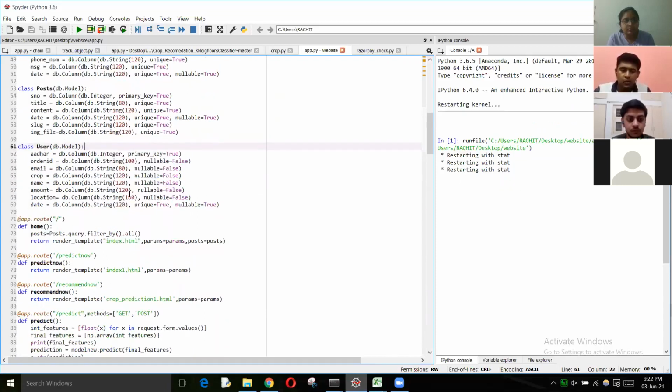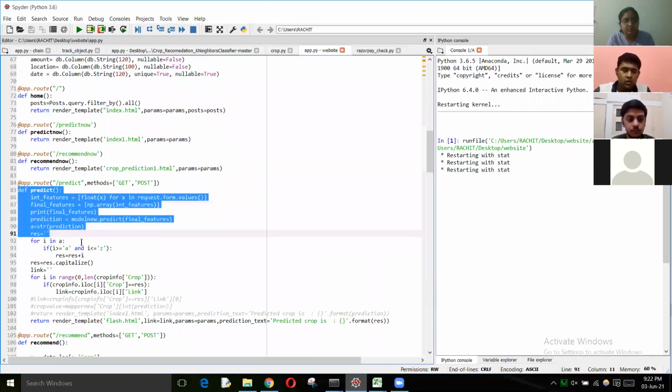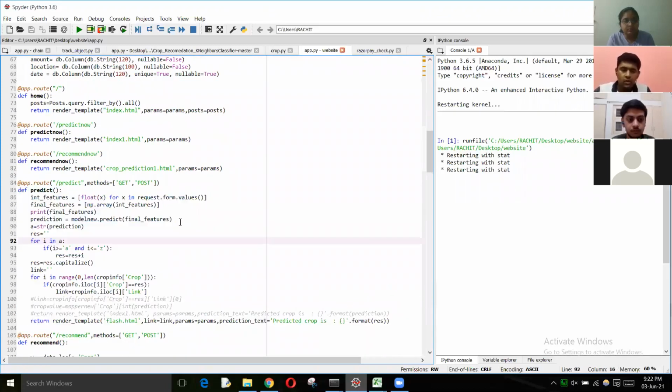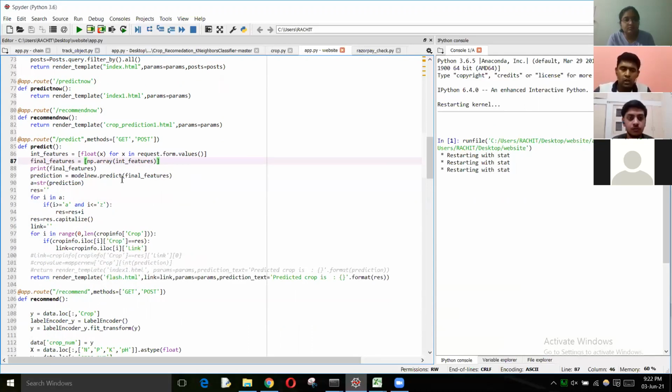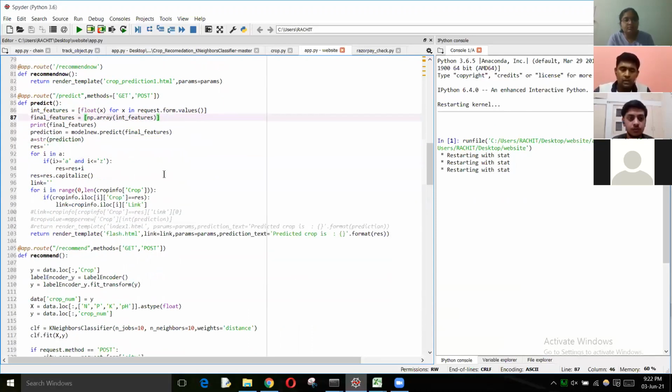Then we will be going to the prediction model. So this is the code for the prediction model, where we will be using a random forest classifier to train our model. Now, whenever any user inputs any value on the website, it gets stored in this request object of Flask, and using .form.values, we will be extracting the data into this Flask application. So we will be using the model new.predict option to do the final prediction, and then since machine learning gives an integer value, we will be using a mapper CSV file to extract each crop according to a specific index number.